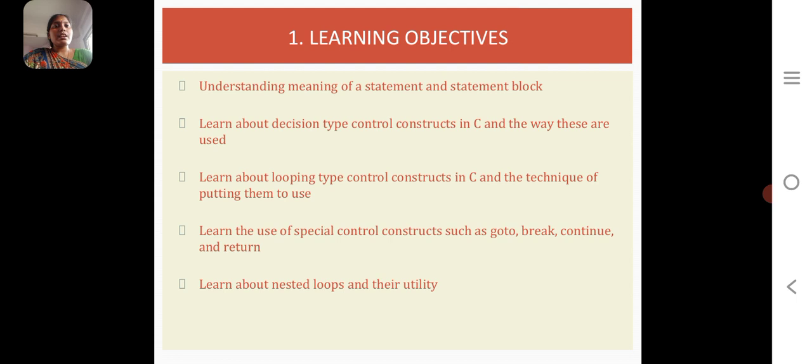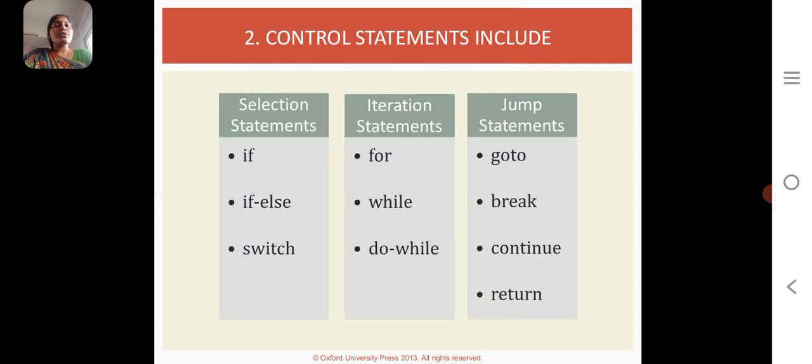Then we see the control statements. The control statements are classified into three types: selection statement, iteration statement, and jump statement. The selection statement is classified into three types, and they are if, else, and switch statement. It is based on some set of conditions or some set of rules.